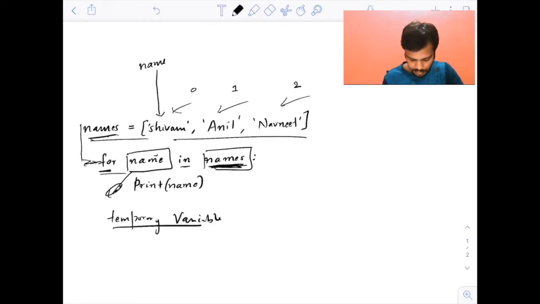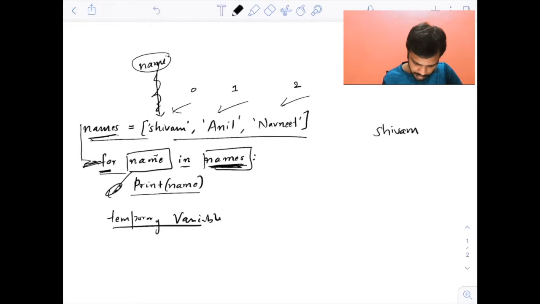So what happens with this for name in names loop is, when you go into the loop for the first time, your name variable, a temporary variable, is pointing to Shivam, the zeroth element in this list. Now it will go inside and print the name. So what is the name here? It is pointing to Shivam, so it will print the content of that, which is Shivam. Now it will go to the for loop again.